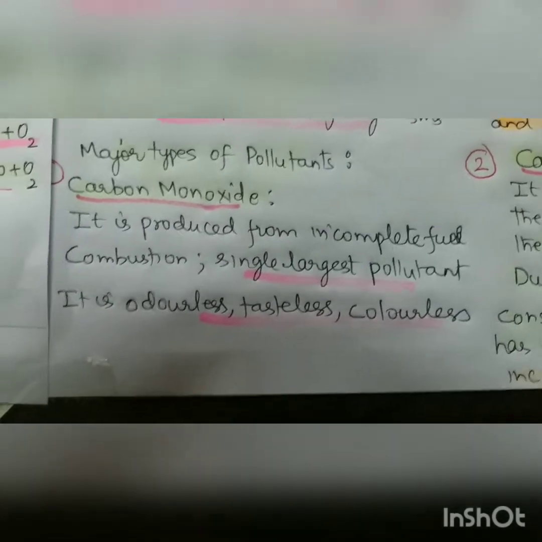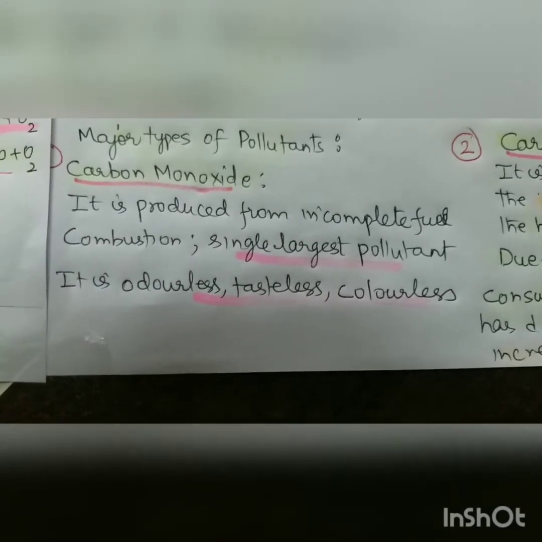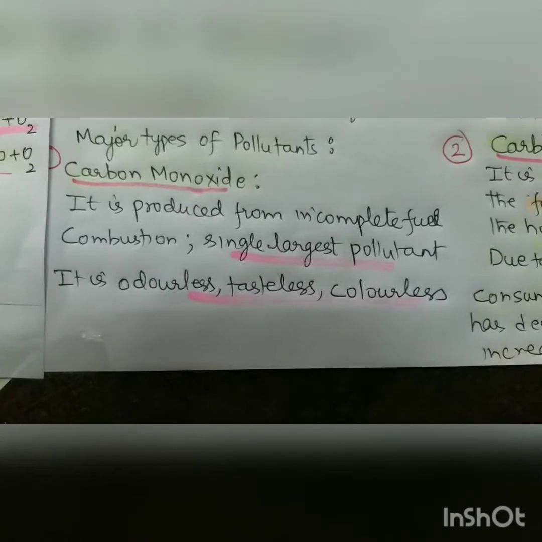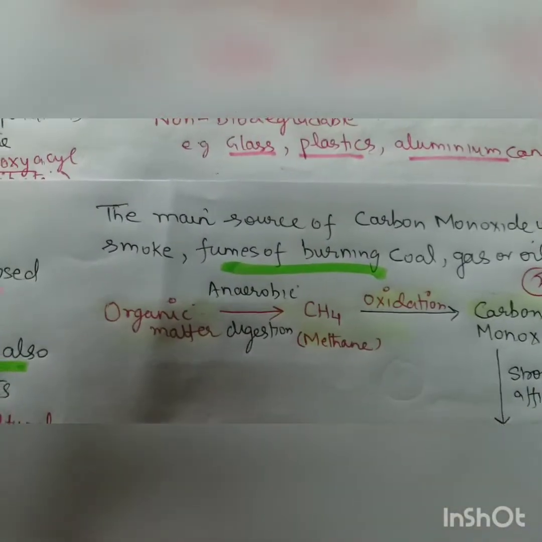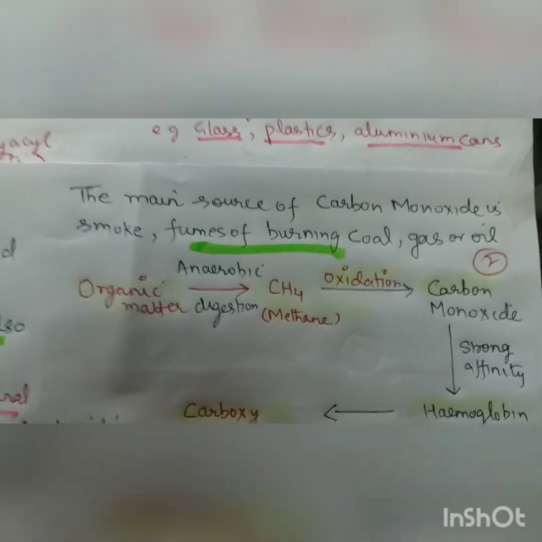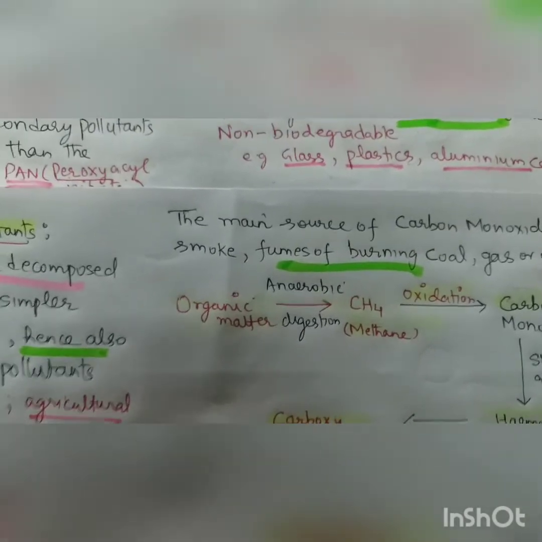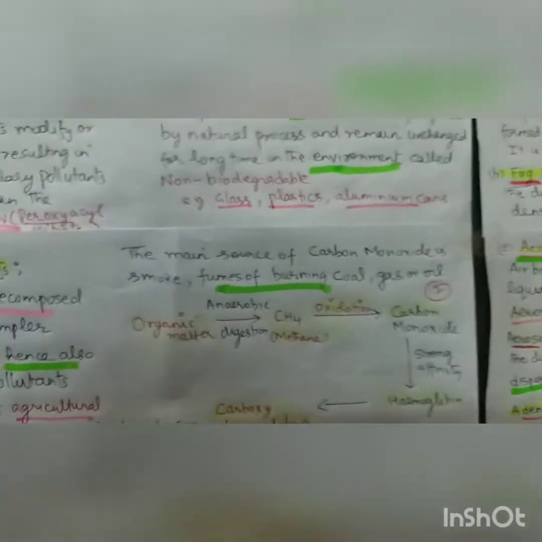It is produced from the incomplete fuel combustion. Single largest pollutant. It is odorless, tasteless, colorless. And the main source of carbon monoxide is smoke, fumes of burning coal and gas oil. As it is odorless, tasteless, colorless, it is also called silent killer, right?